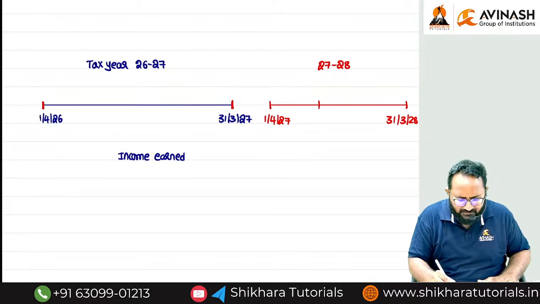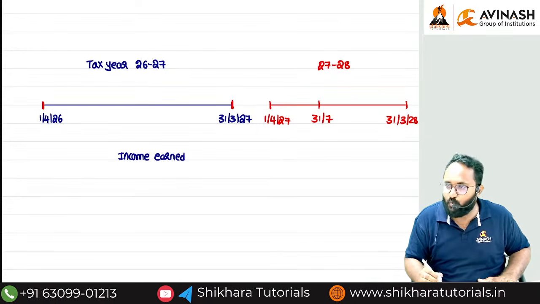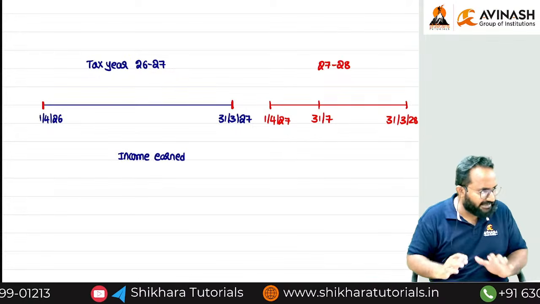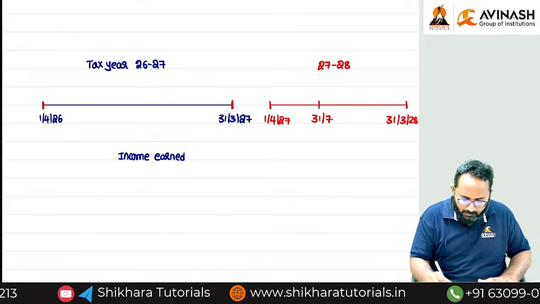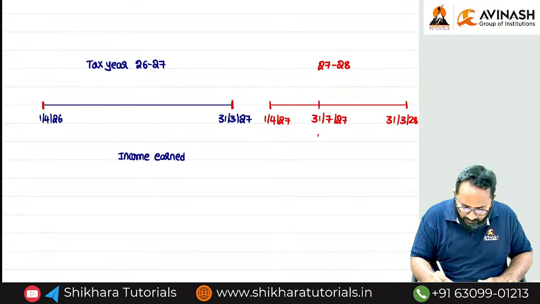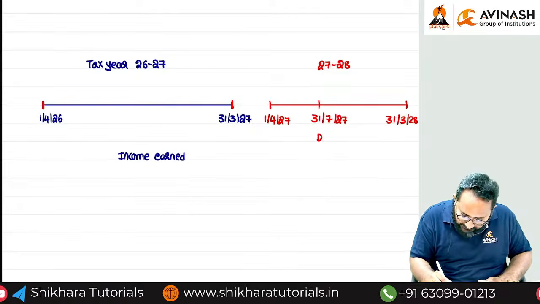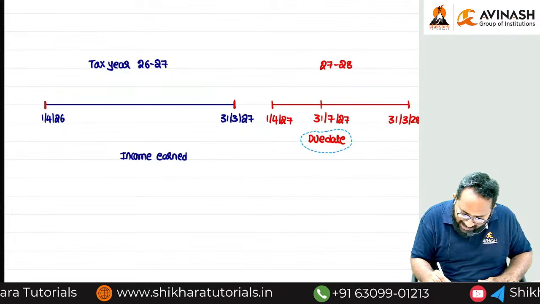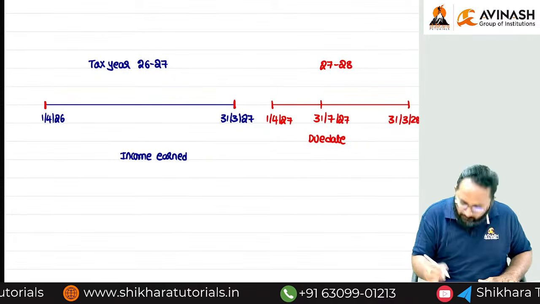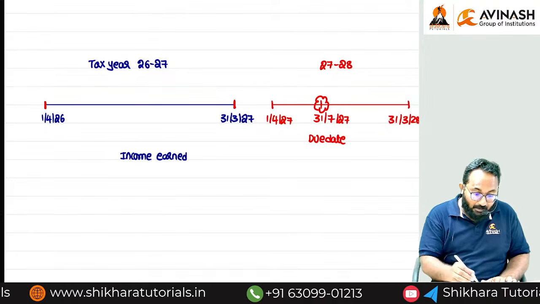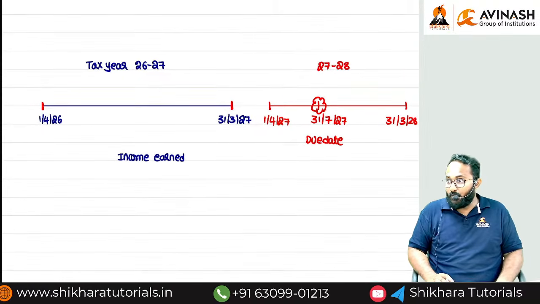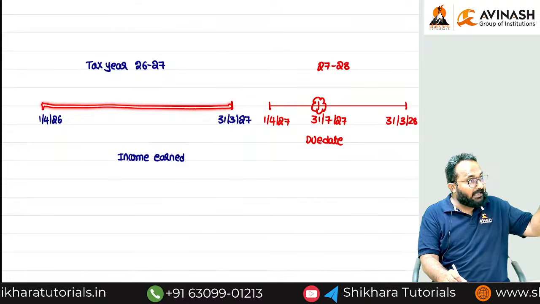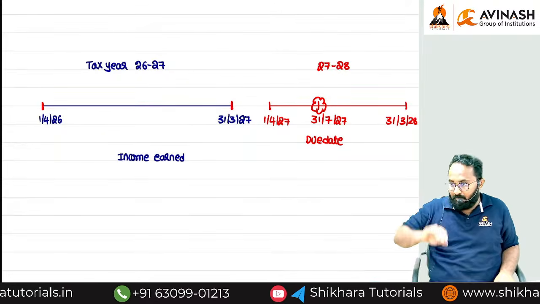28. Okay, just for example, 31st/7 is the due date for filing return. In the return of income chapter we can discuss what is a due date, the last date for filing returns also. Can you tell me 31st March 2027 is a due date? Before this date we have to file the return. That means technically we are paying the tax on which date? This date only. But when you are earning the income during this year, payment of tax to the department is done at a later date, right?